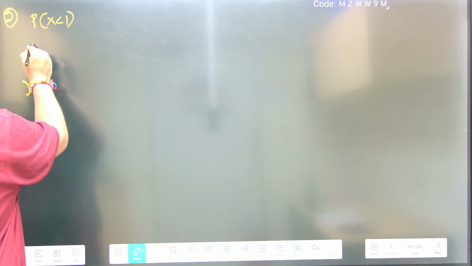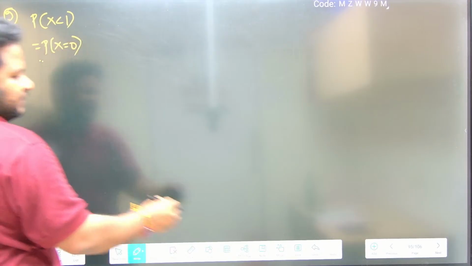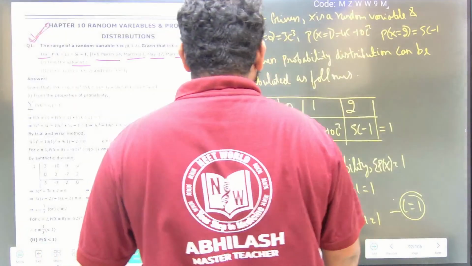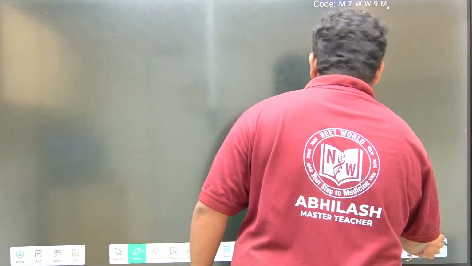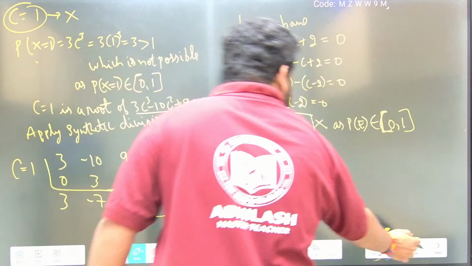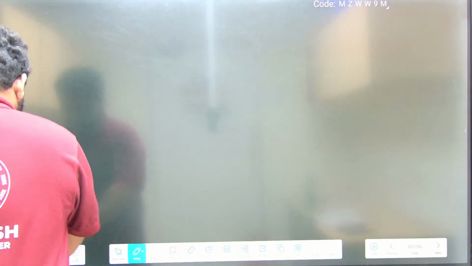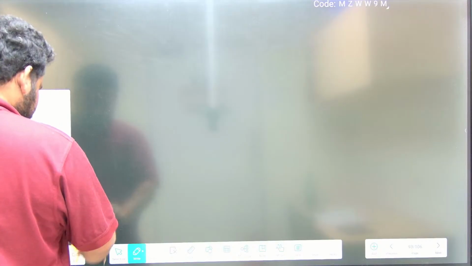P of x less than 1 is nothing but x less than 1 means P of x is equal to 0. What is P of x equal to 0? See here, friends, P of x equal to 0 is 3c cube. Let us put the value here.